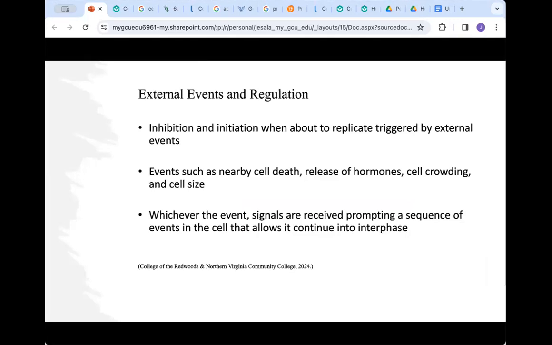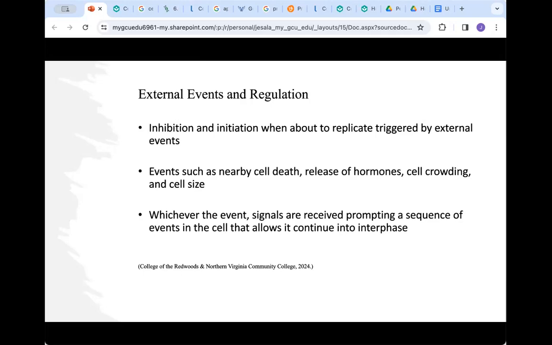External events can trigger initiation and inhibition of cell division, and this can happen at the time the cell is ready to start the replication process. Events that can trigger inhibition and initiation can be simple. A couple of examples may be nearby cell death or a growth promoting hormone that has been released and can be a trigger.